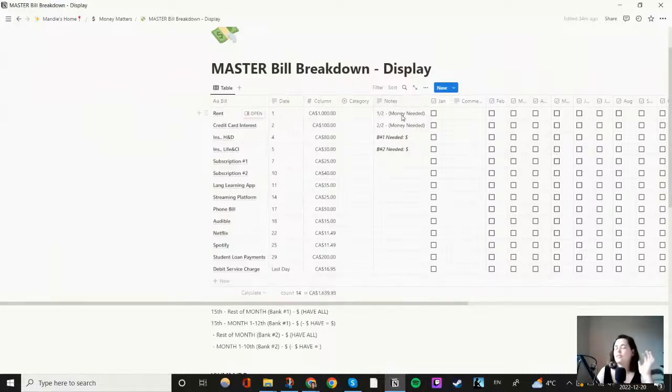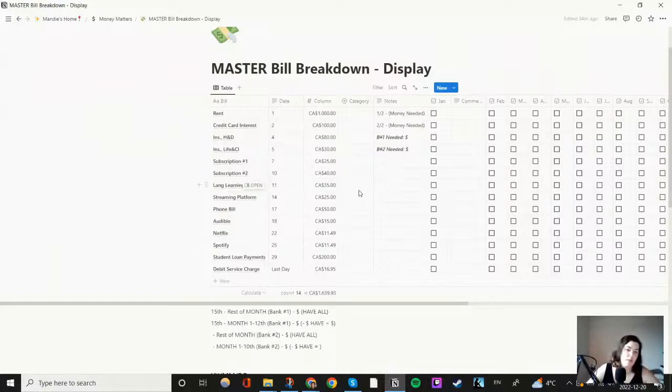Because I like stats and different things, I have how much money I need for the first half of the month, so basically from the 1st to the 15th, and then how much money I need for the second half of the month, because my paychecks are generally on the 15th and on the last day of the month. So then that way I know how much money I need each time.